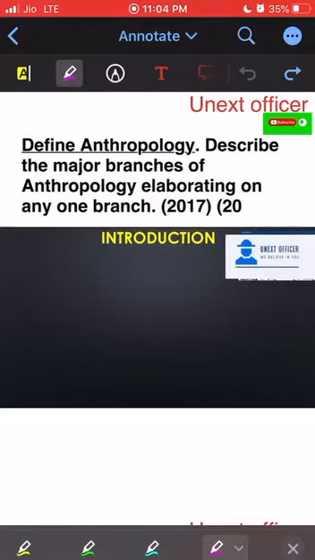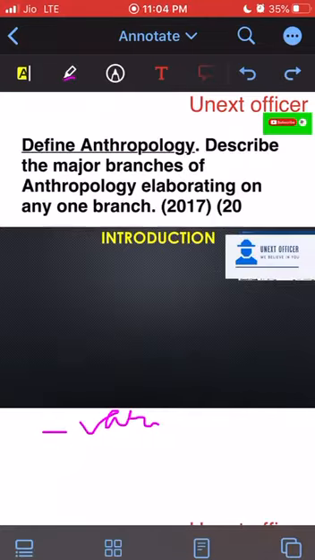So coming to the definition, first we can introduce that there are various definitions, and we can have two different types of meanings also.